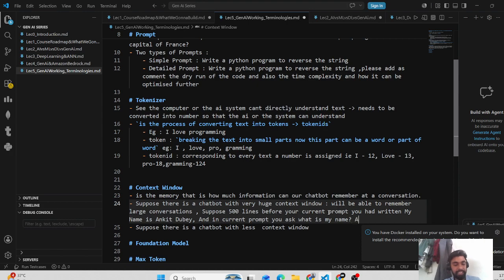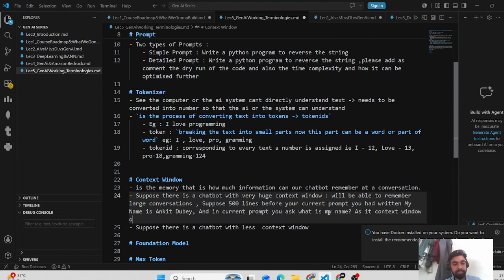As its context window is larger, it will be able to remember and give the required answer to them, right?